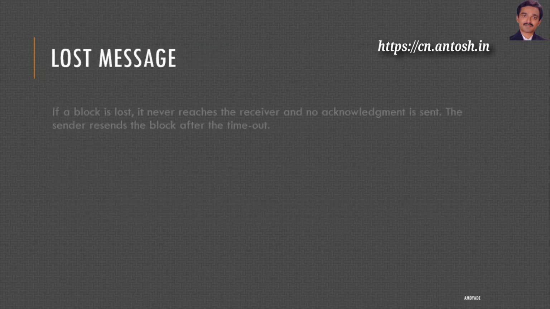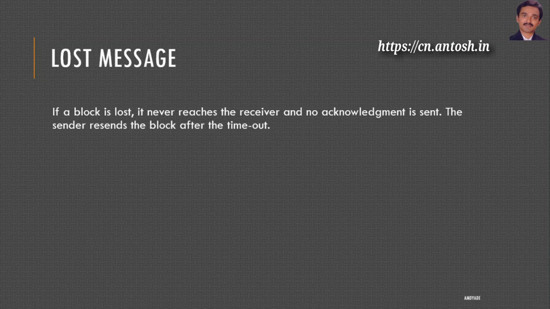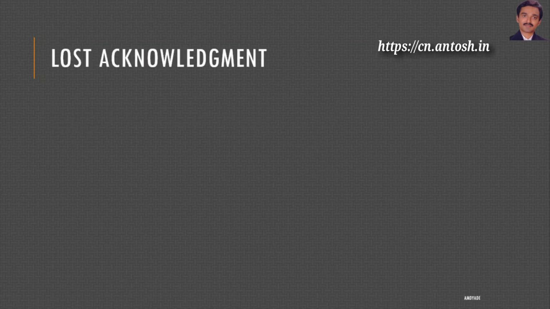Lost message. If a block is lost, it never reaches the receiver and no acknowledgement is sent. The sender resends the block after the timeout. Lost acknowledgement.